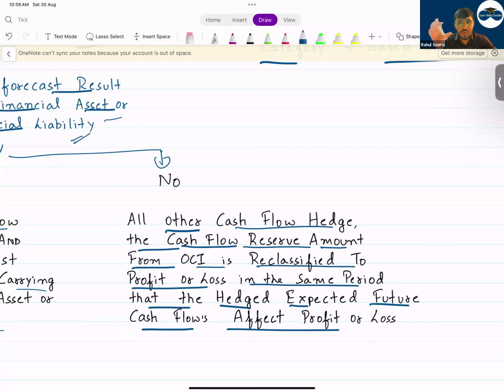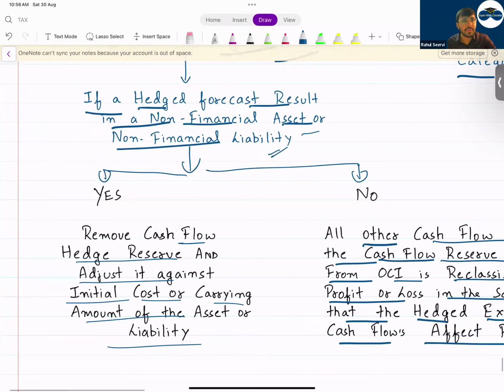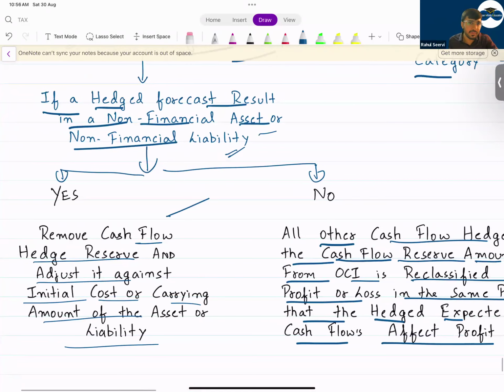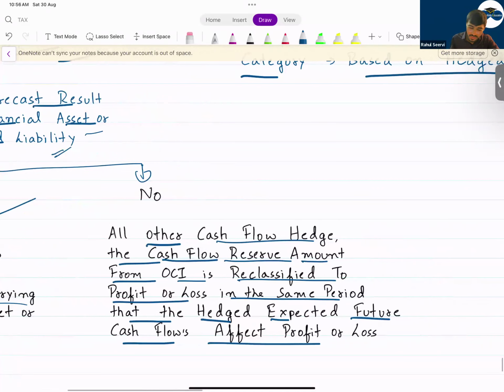That means whatever is the OCI balance will be taken to P&L for financial asset and financial liability. In case of non-financial asset and non-financial liability, it will be adjusted to the carrying amount of the asset and liability. Understand that. So what will I do here now?